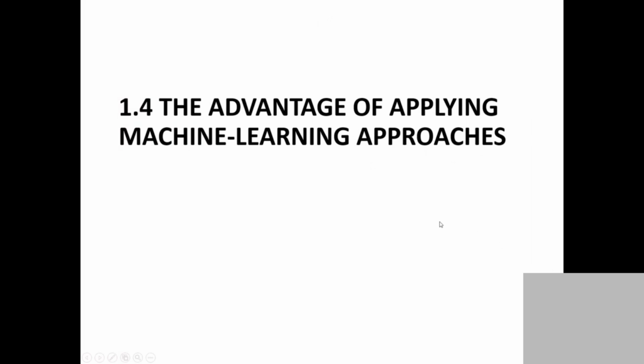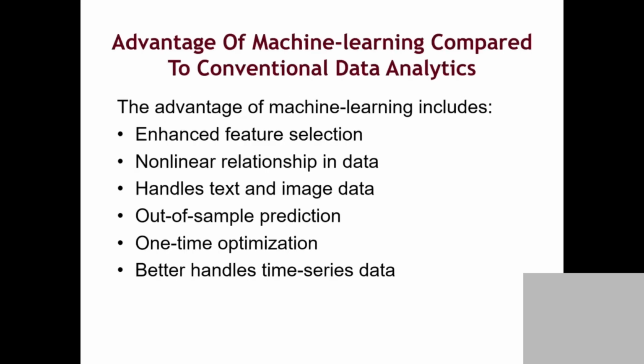So one big question people will always ask you is, why do you want to use machine learning or AI? Why don't we use traditional methods, like a lot of stuff? So what's the advantage of AI? This one will give you some standard answers. Number one is nonlinear relationship.